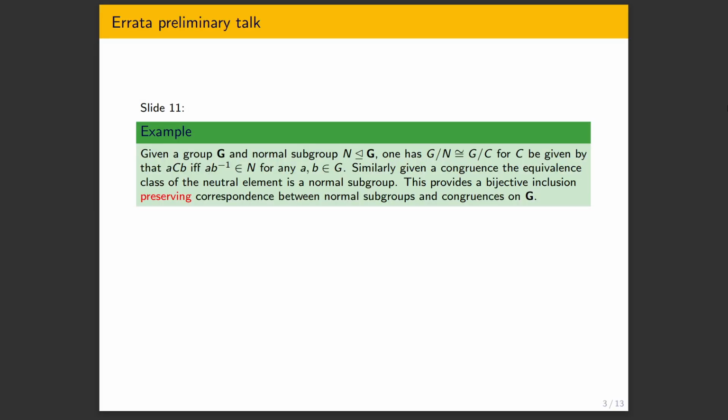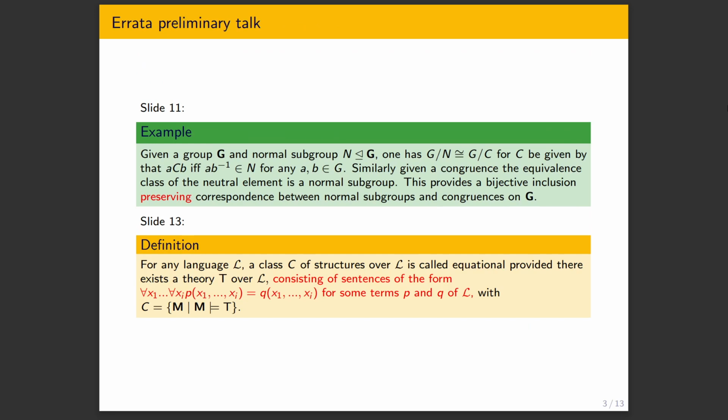But before that, I'll give some errata to the previous talk, because I had two mistakes there. The first one is on slide 11, I gave incorrectly that it's inclusion reversing instead of preserving. And on slide 13, I forgot to require that it's an equational class, in the sense that it's axiomatized by universally quantified equalities. So yeah, I'm not the most qualified person to talk about these things. If you ever spot mistakes or typos, please let me know. You can also interrupt me. And so this is in the previous talk.